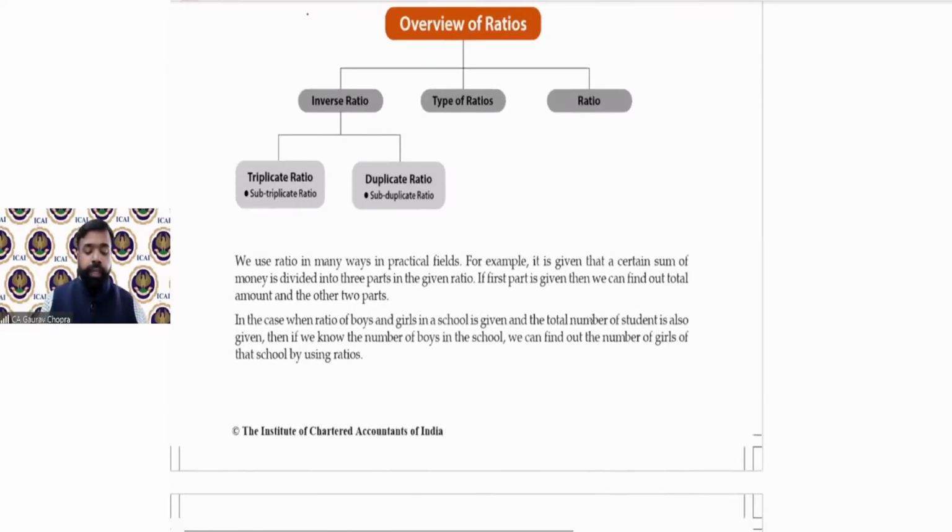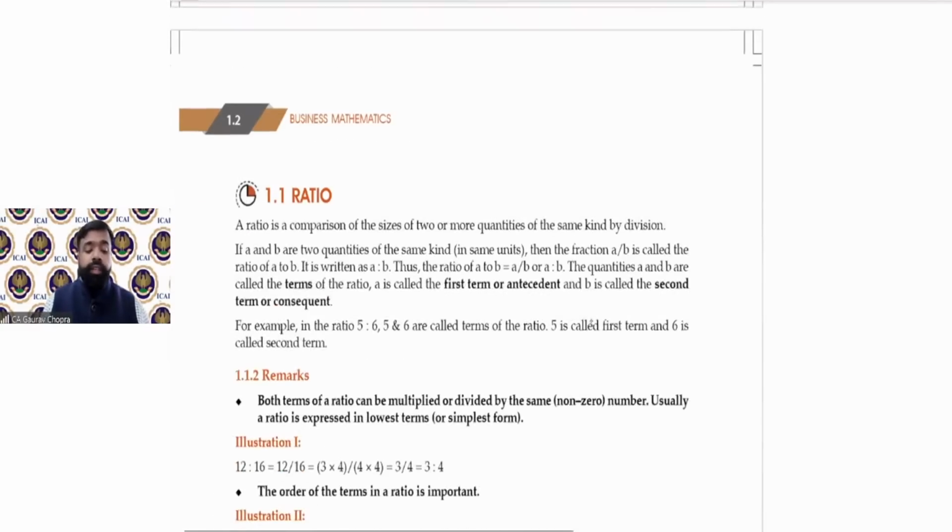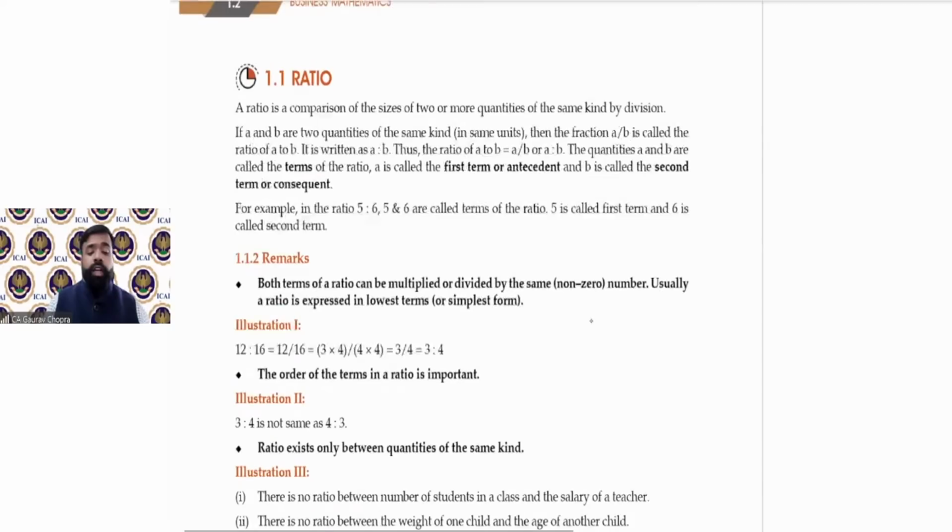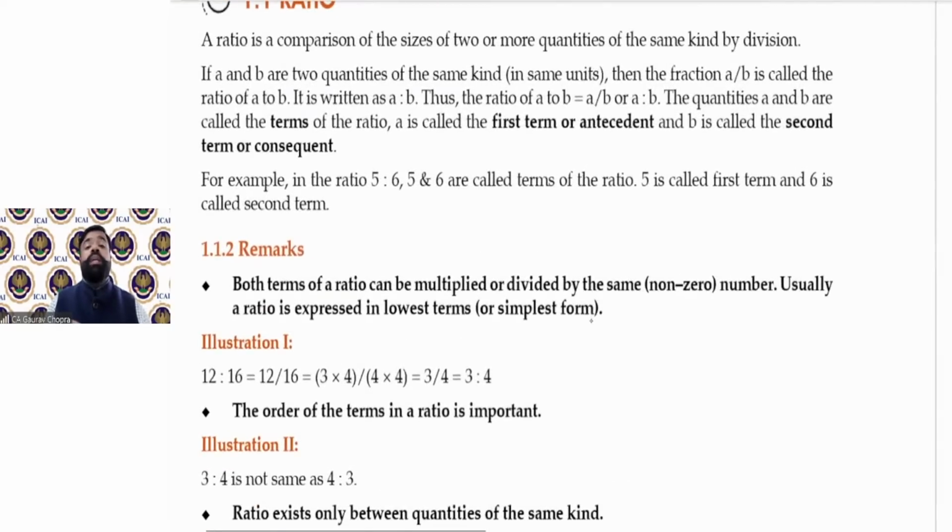Okay, so let us begin. What is a ratio? Whenever we are talking about a ratio, it means comparison. Ratio means comparison. किसका comparison करना है?